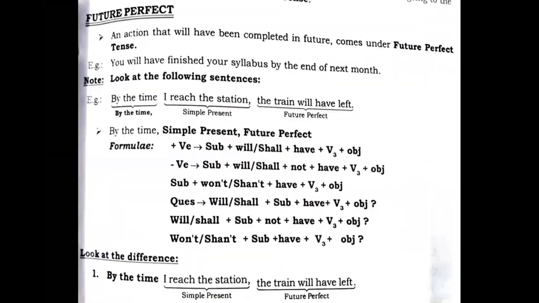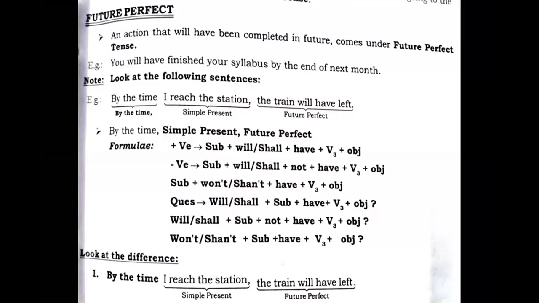Let's go to the next. Future perfect tense. An action that will have been completed in future comes under future perfect tense. So see students, "by the time" is used in future. It is used in perfect also, but it is mostly used in future. In the past, you understood which action is coming first, that is put forward first, and the second one goes second.